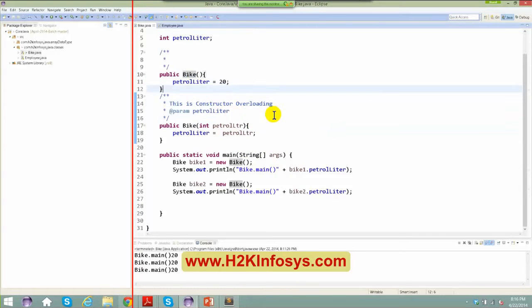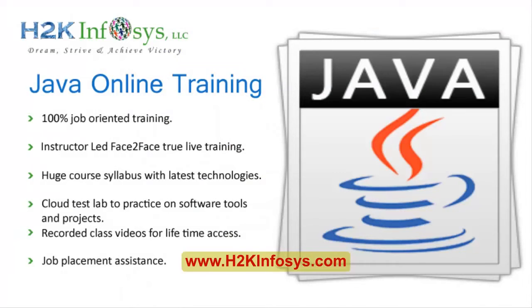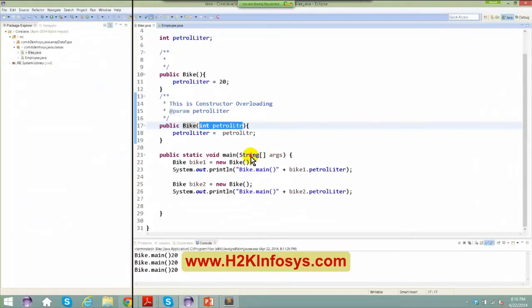When you say overloading, you should have the same name, and you are basically having multiple or different arguments in it. You cannot have two constructors with the same signature. So here you have to have something different apart from this. So I'm going to say int petrol_ltr. All right, now what am I going to do here?